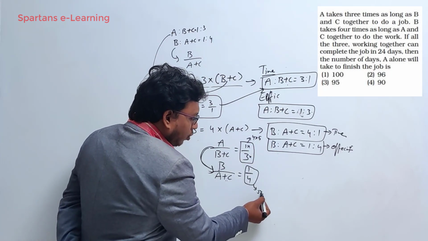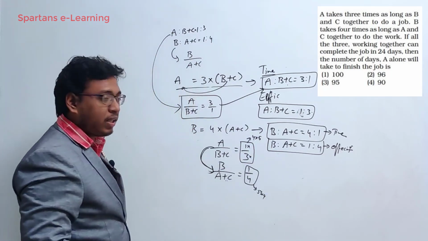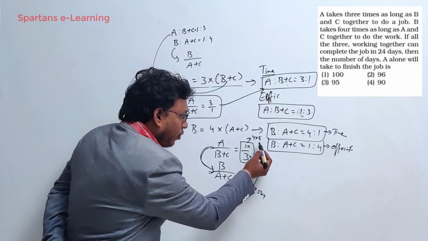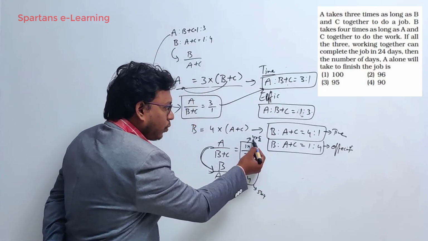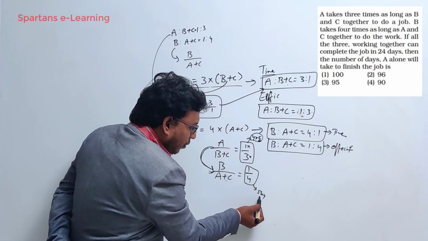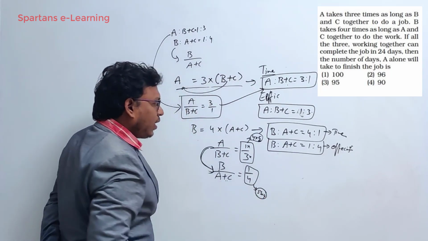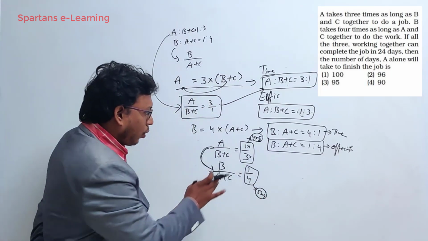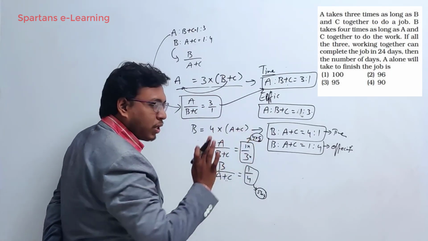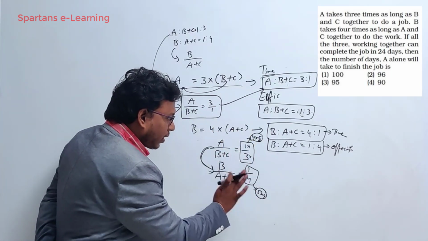Similarly, 5 means you have to multiply by 4, okay? Then you are getting 20. See this, if you multiply by 4 here, you will get 20. If you multiply by 4 here, you will get 20, right? By this, what you are doing is, this total sum you are making as 20. Here also total sum you are making as 20.